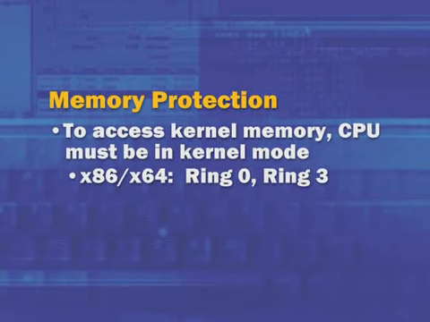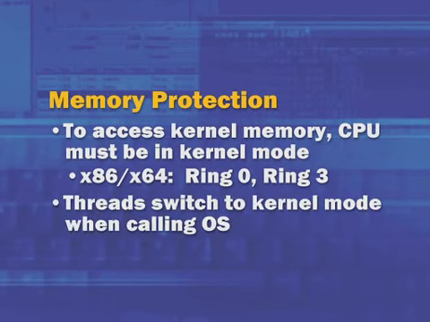So in order for a thread that makes a system call, which then has to enter operating system code and access kernel memory, a transition has to occur. Threads call a function in a DLL that performs a special instruction that safely transitions into this elevated processor access mode. On the x86 and x64 platforms, this elevated processor access mode is implemented using ring 0. So kernel mode code runs in ring 0, user mode code runs in ring 3. Threads are constantly switching from user to kernel mode and back every time they make a system call. And when that switch is made, the thread is now executing in kernel mode, and the operating system and the drivers have access to that kernel mode protected memory.